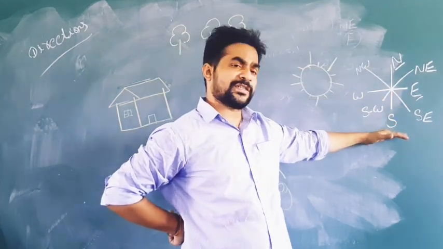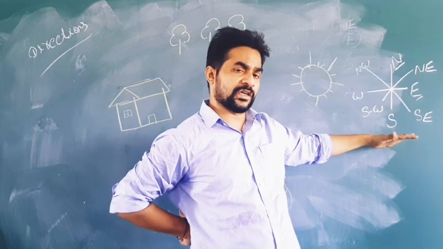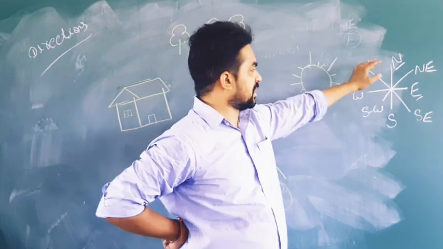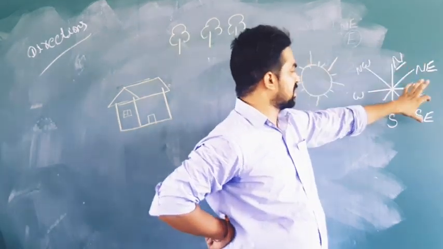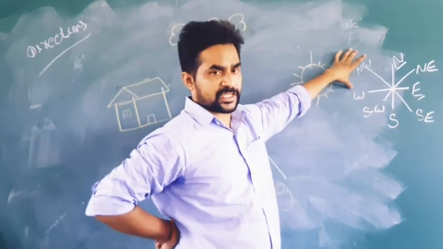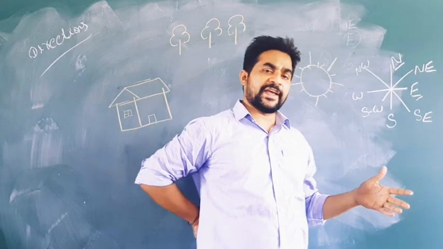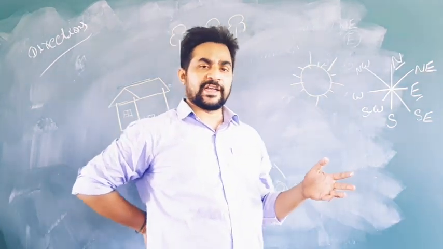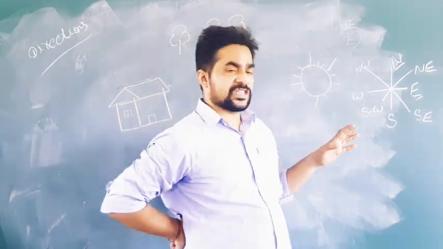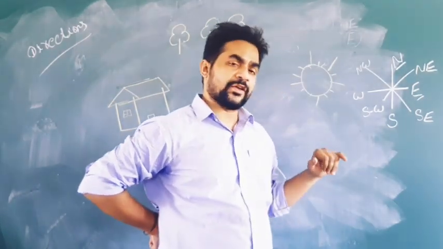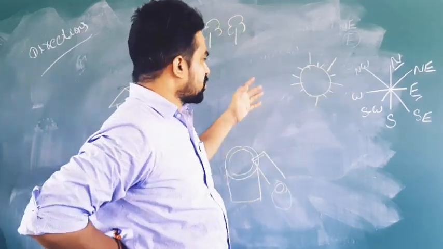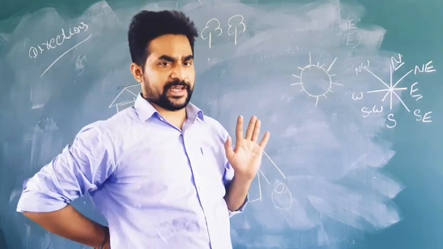In Telugu, we say Turpu, Padamara, Uttaram, Dakshinam. Similarly, we have the other directions, that is northeast, southeast, southwest and northwest. In Telugu, we say Isanyam, Agneyam, Nairuti, and so on. These are some other directions in Telugu also. So first we should know how to find out the directions.